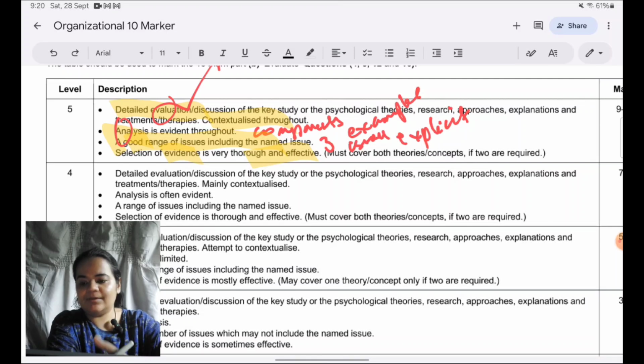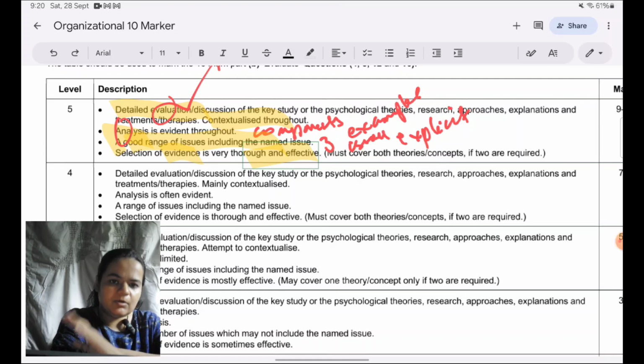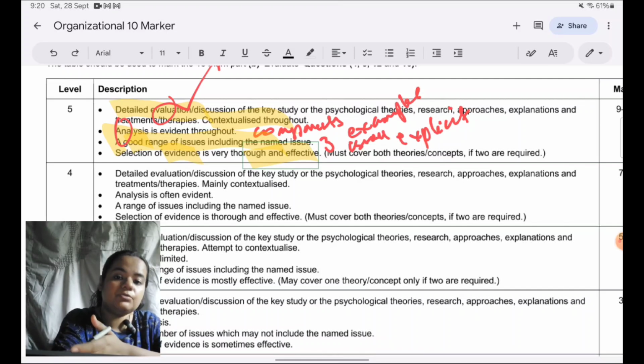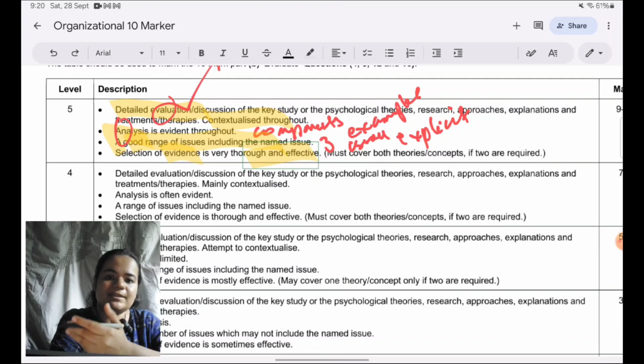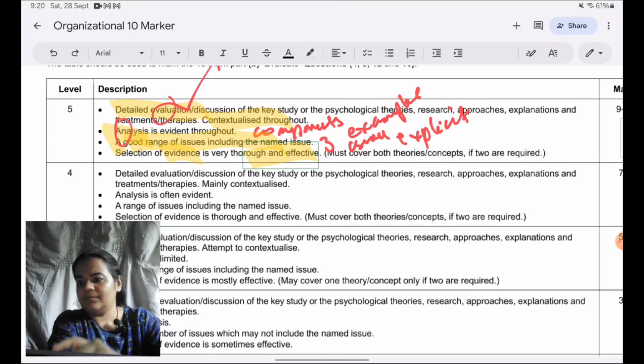Like I told you, this time they've really specified that you need to contextualize. Otherwise, it's another way of saying that today, that you need to give evidence. They've just made it more prominent by also saying contextualization in the beginning. Here again, they are trying to emphasize that your answers should not be limited. They should not be like you're just going on talking about something but you're not relating it to the theory. So you're just giving general points and there's no evidence from the theory or study to support it. That's what they mean.